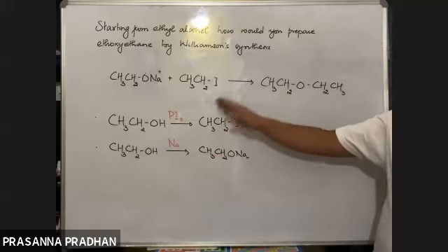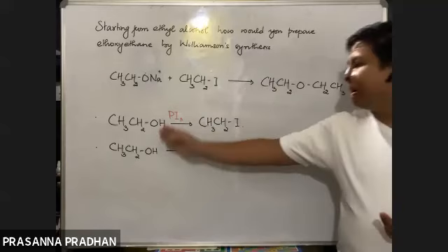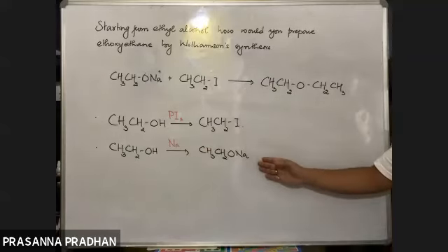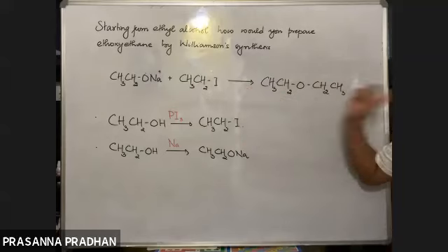So ethyl alcohol, I've converted into ethyl halide. Ethyl alcohol, I've converted into alkoxide ion. Now these two will react to give you this.